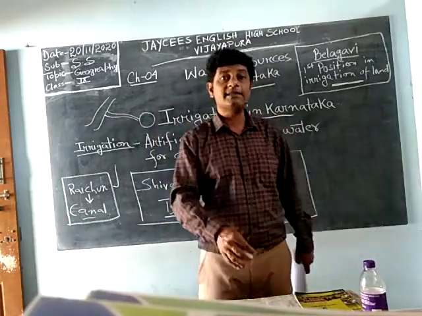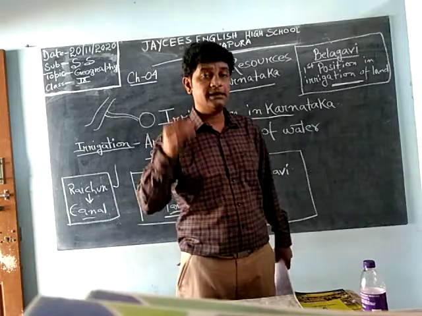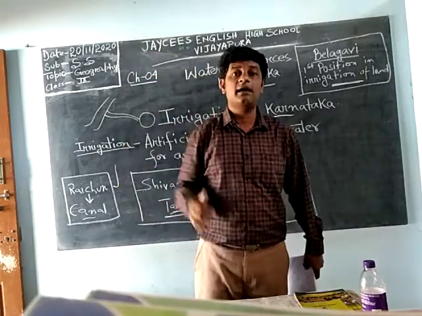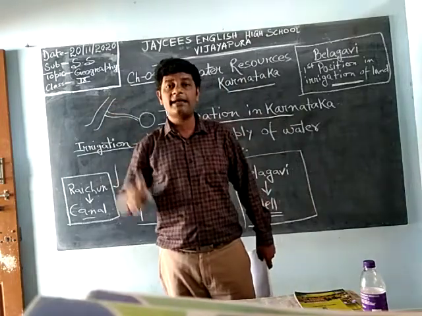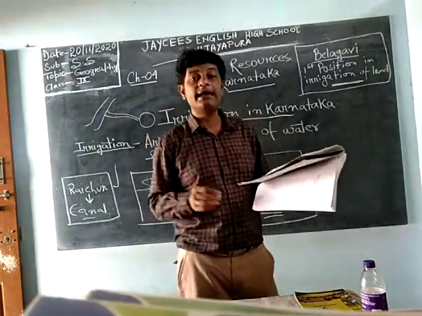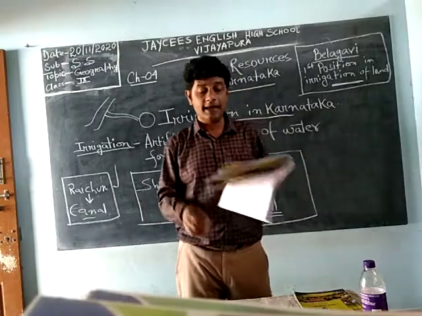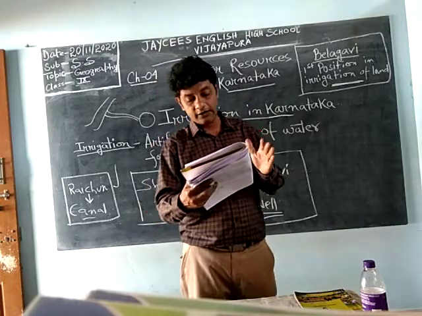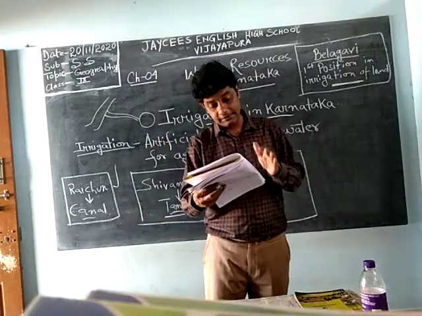These are facilities which people have developed. It's not that God has given it, like rain. It's not a natural resource. These are scientific and technical things operated by human beings. So in contrast, Kodagu district occupies the last position.